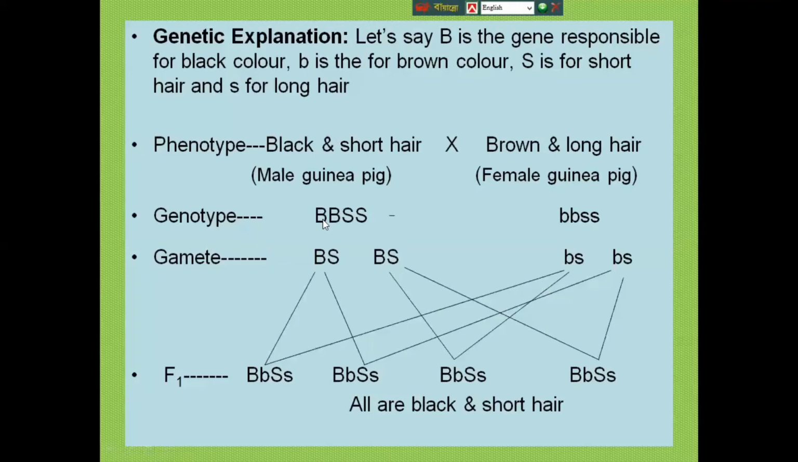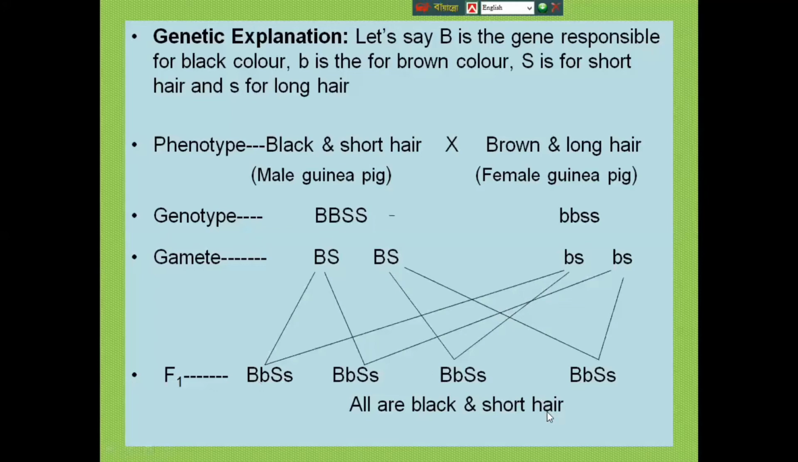Now we get two different types of gamete, BS and bs. They are separate and compared with each other. Then you can cross. Then you get all black and short hair, because BS and bs cross, then capital B and small b, capital S and small s, all are the same. But B is the dominant character and capital S is the dominant character. So B is responsible for black color, so black, and S is responsible for short hair, so all are short hair.